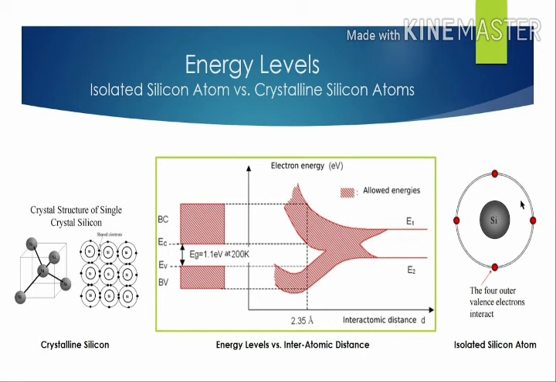Now we use the energy momentum diagram. The energy momentum diagram is used by taking the energy of a free electron, which is given by E is equal to P square by 2 m0, where P is the momentum and m0 is the free electron mass. If we plot E versus P, we obtain a parabola.